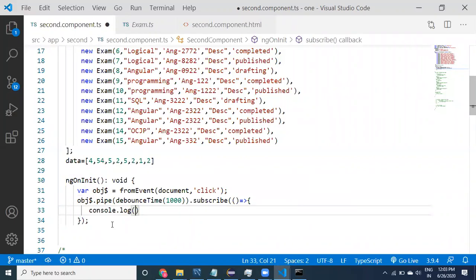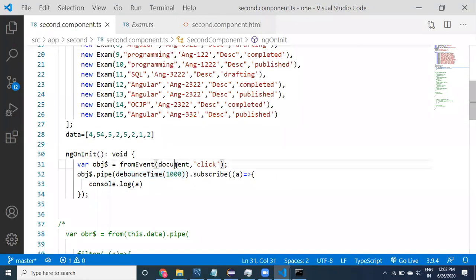Console.log will be getting a value and printing it to the console. Now, fromEvent means click. If I click something, it is going to print.